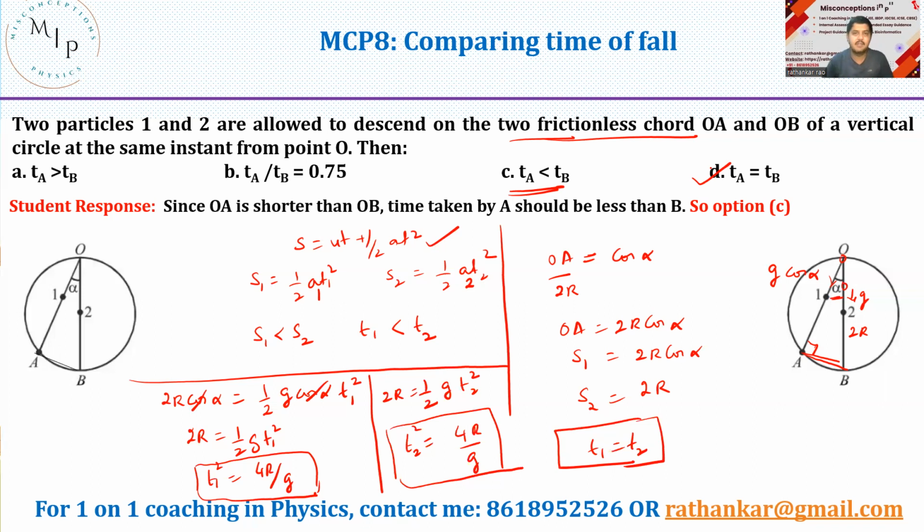So you observe that when you try to solve a problem, science should always be complemented with math, and without math, you will not be able to get an appropriate result. So you need some amount of math to solve it. With this, we come to an end to this problem, and option D is the right answer.